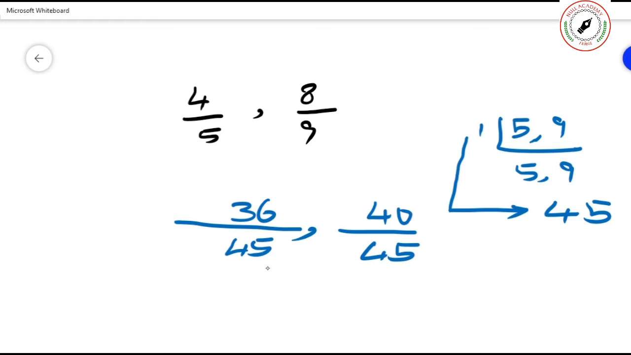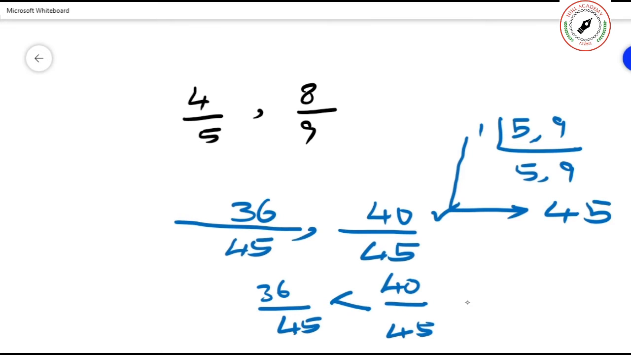Now you can see which is bigger? 40 by 45 is bigger. That is, 36 by 45 is less than 40 by 45, which means 4 by 5 is less than 8 by 9. Now which is bigger? This one is the bigger.